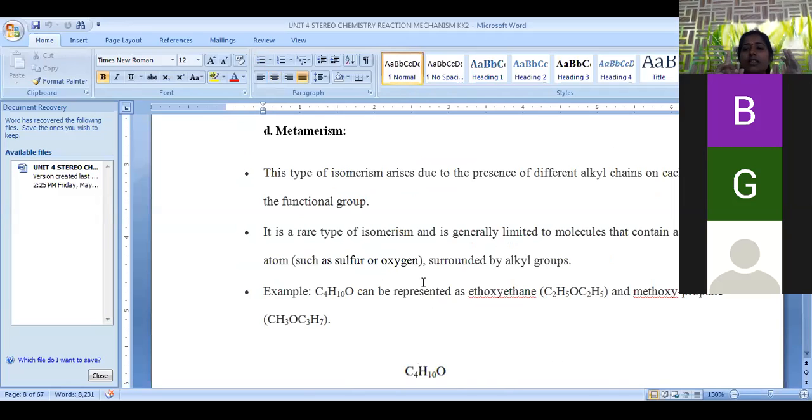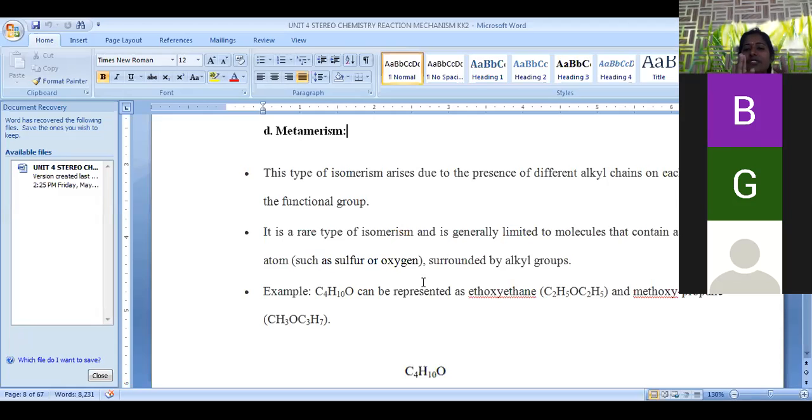Isomerism is nothing but compounds, or entities, having a similar molecular formula but differing in their chemical structure and chemical properties. Those are called isomers. The molecular formula remains the same, but the properties and arrangement of atoms will vary. That type of arrangement is called isomerism. Iso means similar, mers means repeating units. Similar units are repeated in both the compounds. So that is called isomerism.